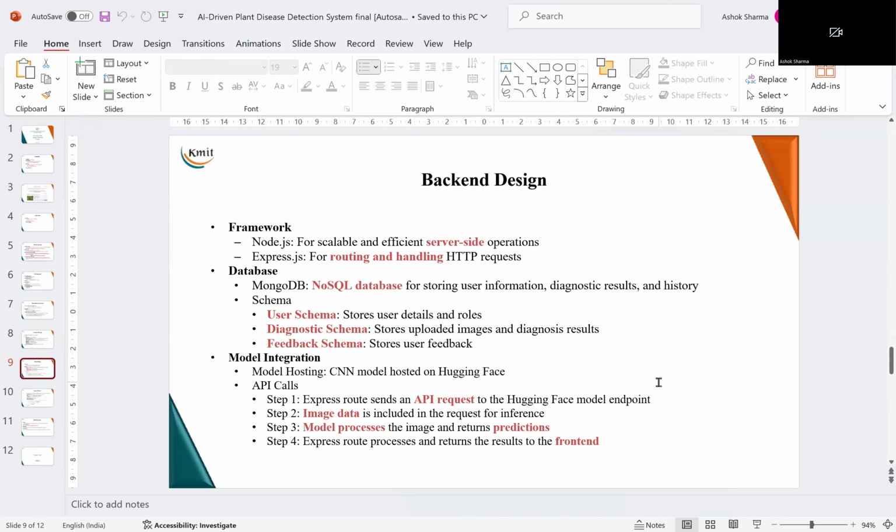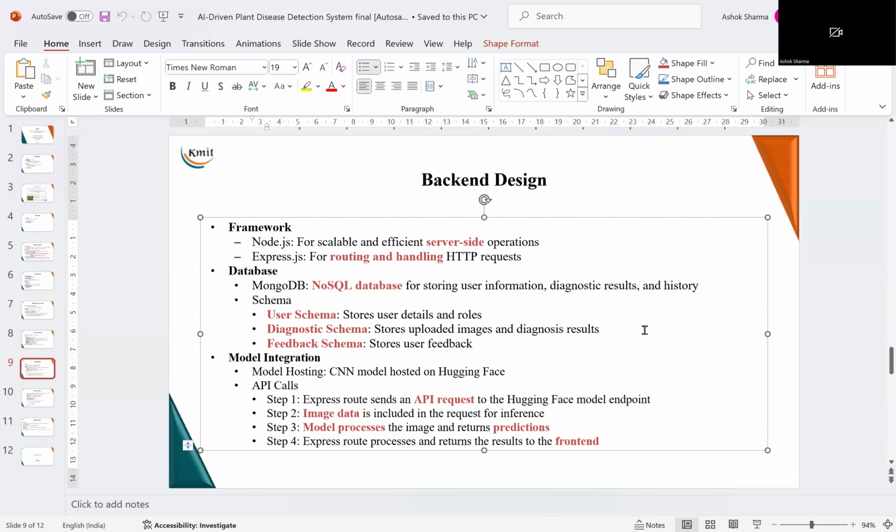Now let us look into the backend design also. So the server is populated with Node.js and Express.js that will help communication between the client and the CNN model. The database, as you can see, is the MongoDB database, and it stores information about the user schema, the data about the user, the diagnostic schema, that is the information about the leaves and the diseased leaves, and the feedback schema, that is, the user is giving certain feedback, then that feedback is also stored in the database.